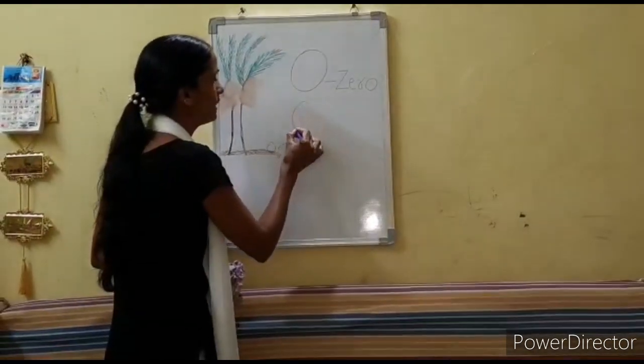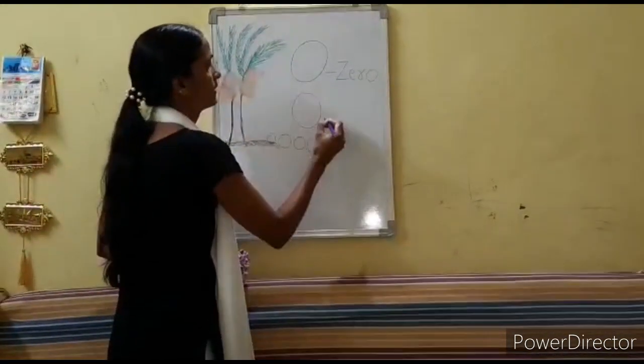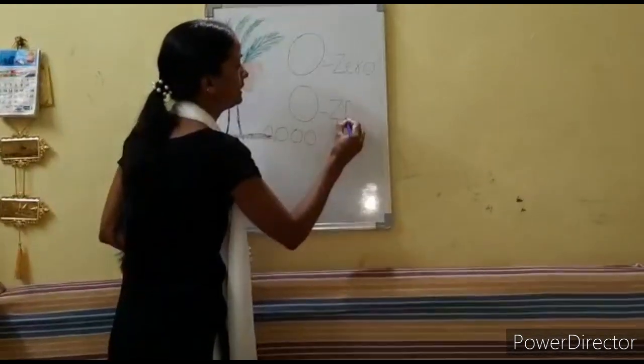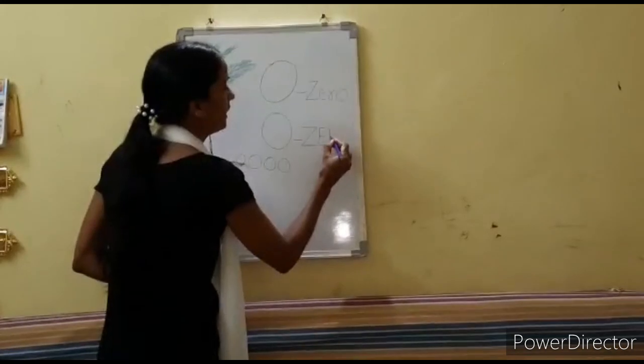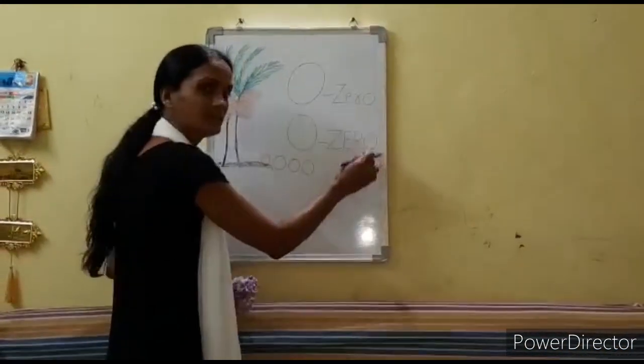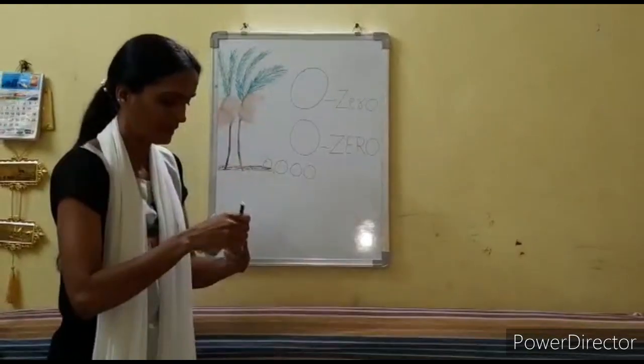How to make 0? Like this. Z, E, R, O, 0. Understood, children?